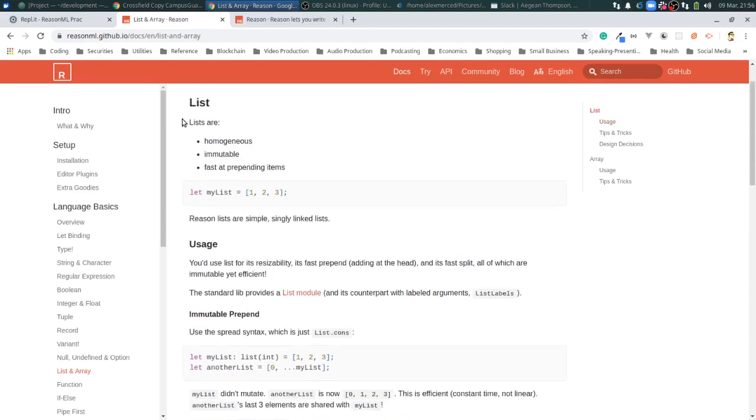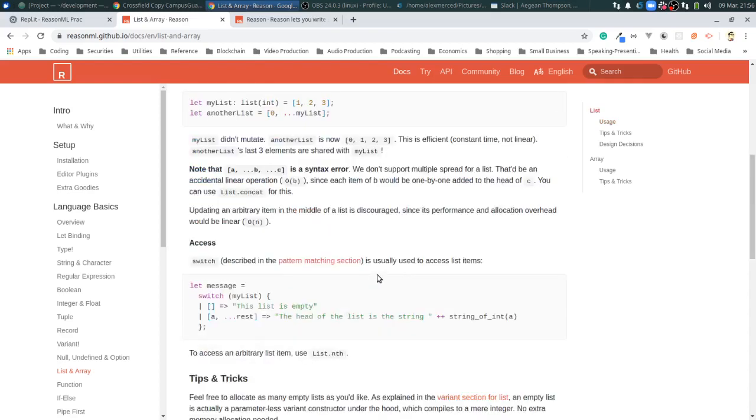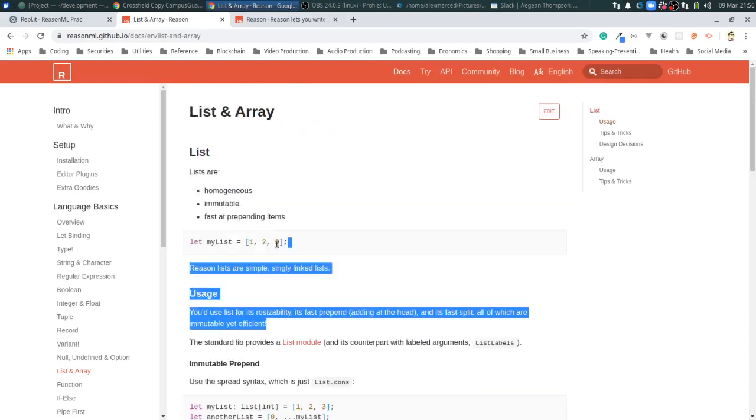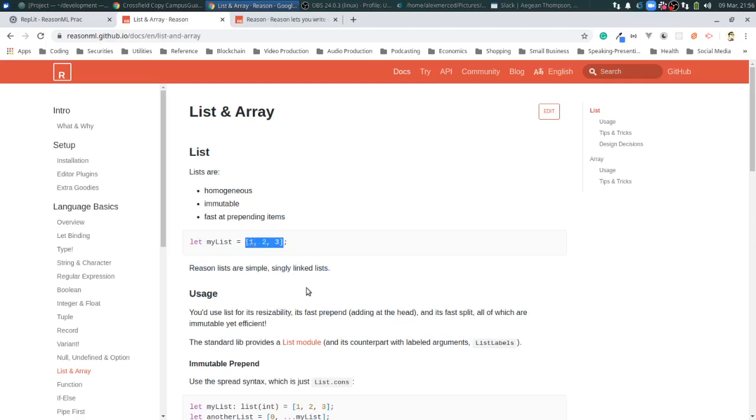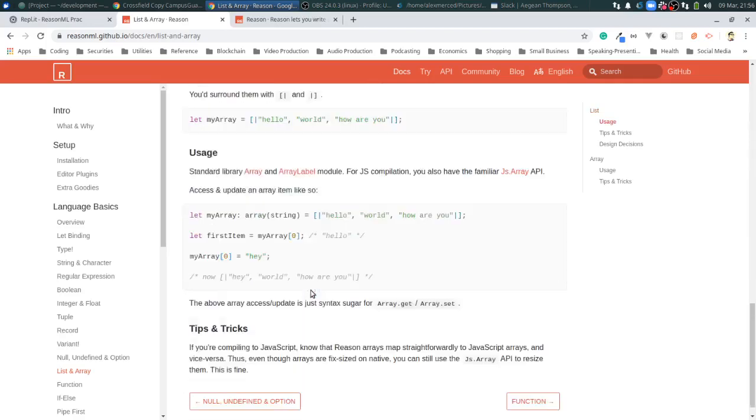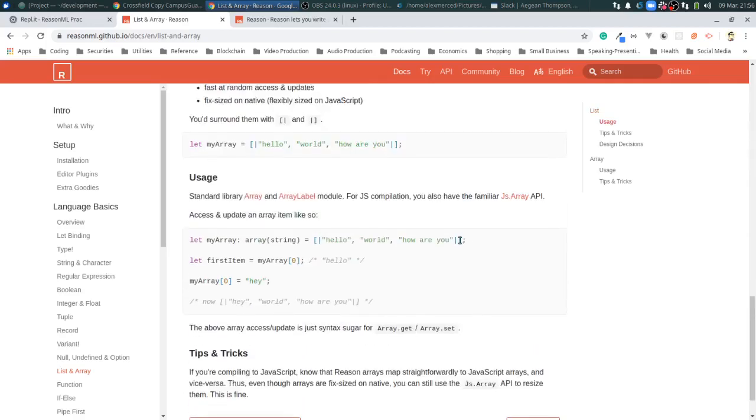So that's more like this list thing here, which you can do whatever you want with, more like a traditional JavaScript array that uses square brackets. Or there's the more standard array across programming languages, where you use the bars and the curly brackets to say, okay, this is a fixed size array. I declared this with three items in it, so I can never give it a fourth item. I can change the items, but I cannot add items. I cannot make it bigger.